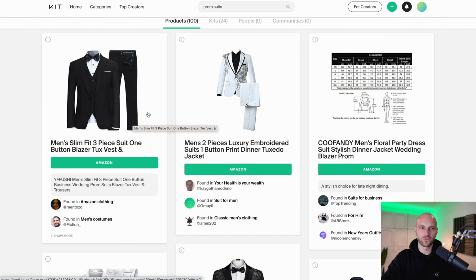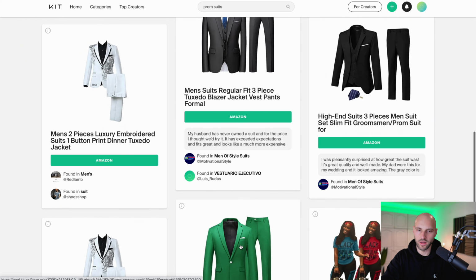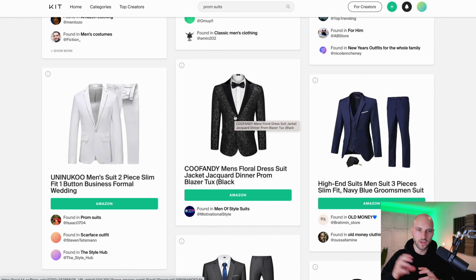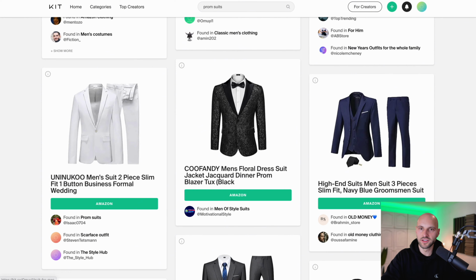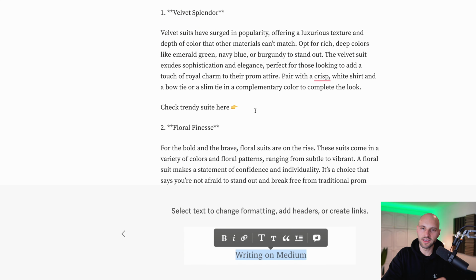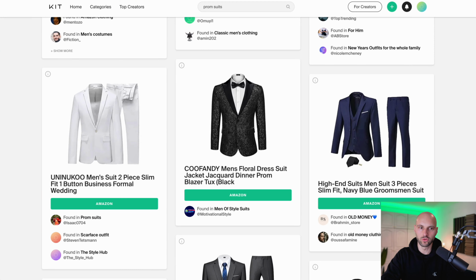Anyways, next thing you need to do is, let's say I want to bundle this one, the black one, with the white one and the green one as well, and maybe this one. I want to bundle them into a group, so when people start reading my article here, each and every link will link to this bundle with all of these suits so people can actually make their choice. Let's go back. And how do you do that?